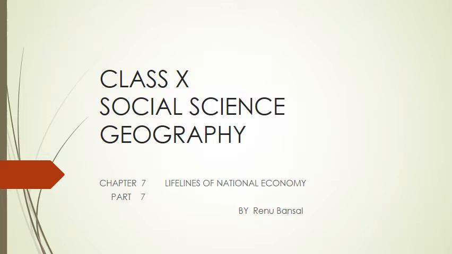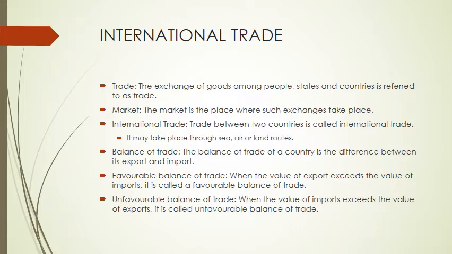Now the question arises, what is trade? The exchange of goods among people, states and countries is referred to as trade. What is a market?